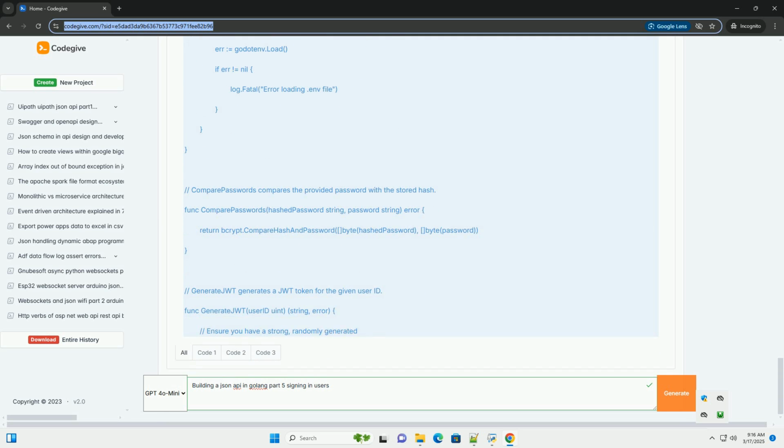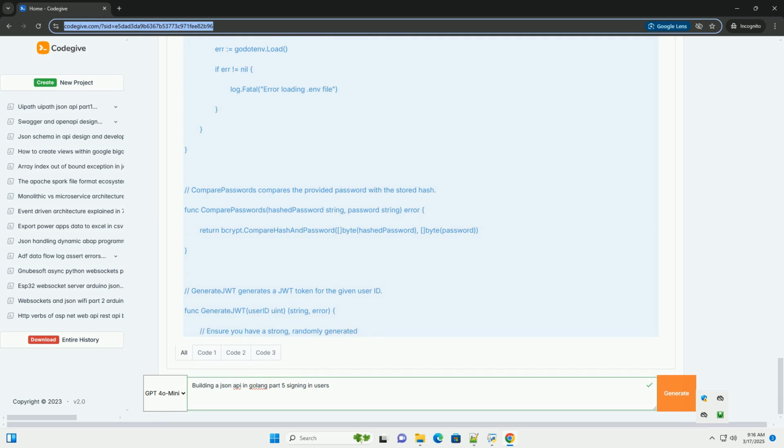4. Token generation. Generate a JSON web token, JWT, upon successful login. 5. Token return. Return the JWT to the client in the response. 6. Error handling. Provide informative error responses for login failures.